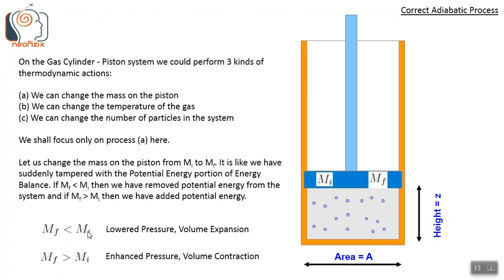The condition m_f less than m_i also corresponds to lowered pressure and hence volume expansion. And vice versa, if the final mass is greater than the initial mass, m_f greater than m_i, this corresponds to enhanced pressure and volume contraction of the gas.